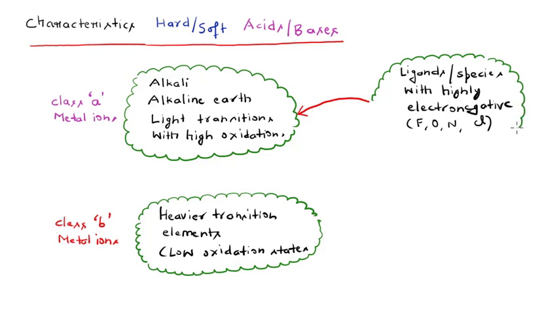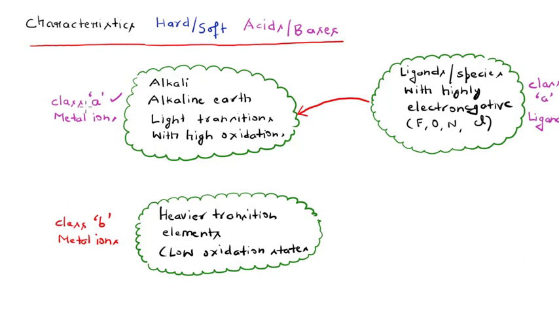So first of all, let me complete this drawing here, and also let me write here that these will be known as the class A type of ligands, because they preferably form bonds and complexes with the class A type of metal ions.